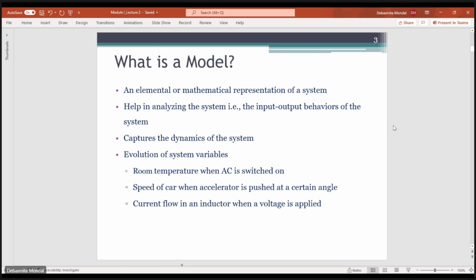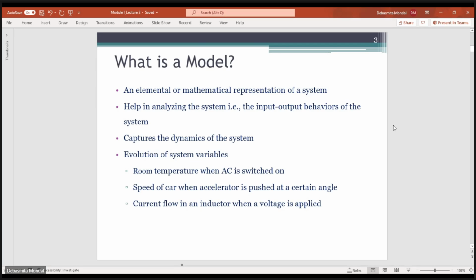What a model helps us do is capture the dynamics of the system, that is, how the input is translated to the output, and what the relationship between the input and the output is. In crude terms, it captures the evolution of the system variables.